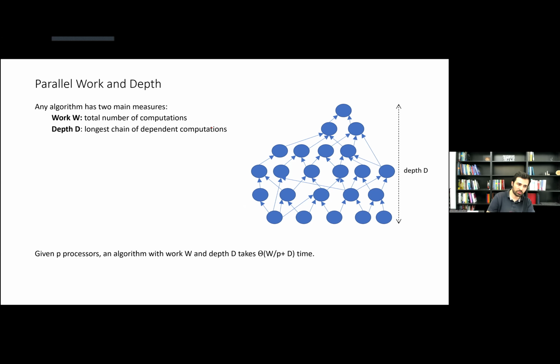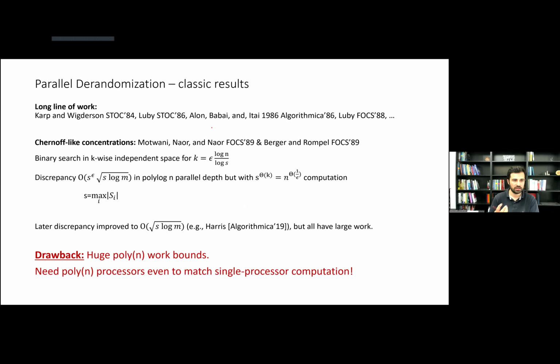Why do we care about these two parameters? Well, say I have P processors. There's a clear lower bound of W divided by P, and there's a lower bound of D, for the runtime of this algorithm given P processors. And we can actually match that asymptotically with some scheduling. These are known results. So W divided by P plus D is an upper bound. So that's why we work with work and depth.